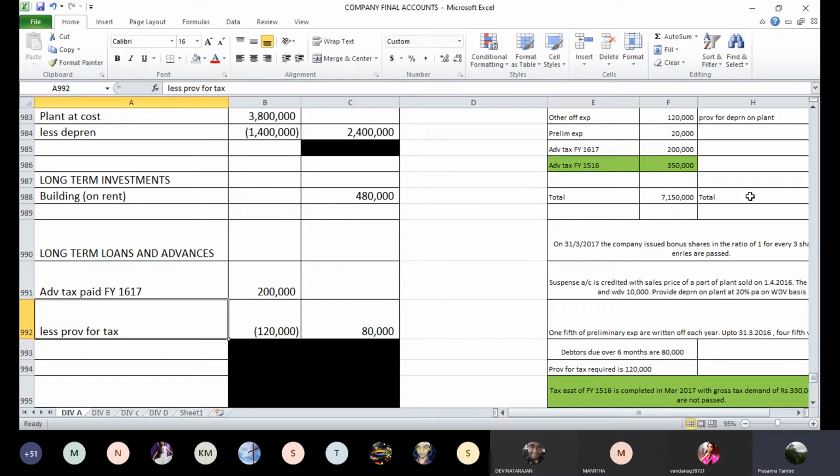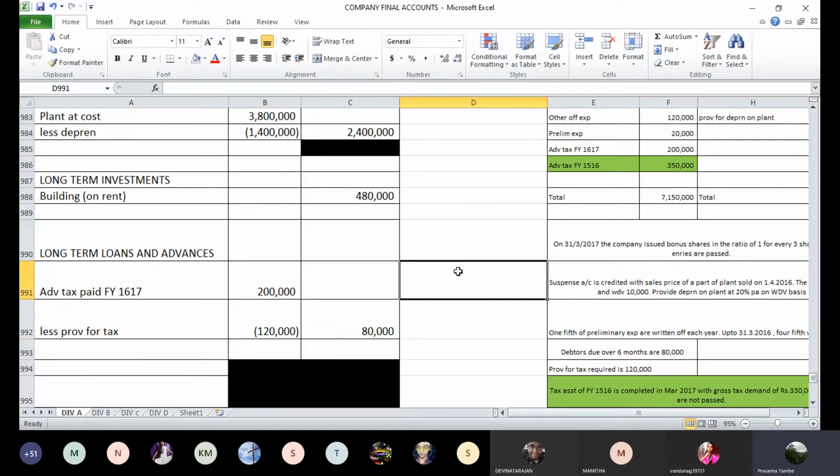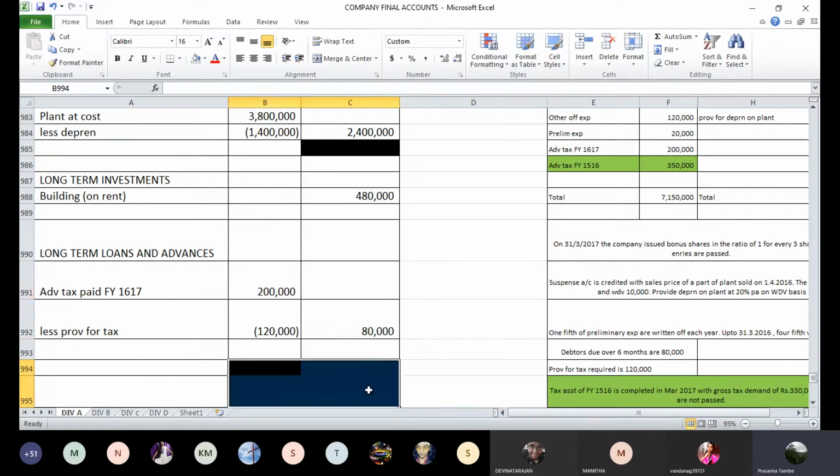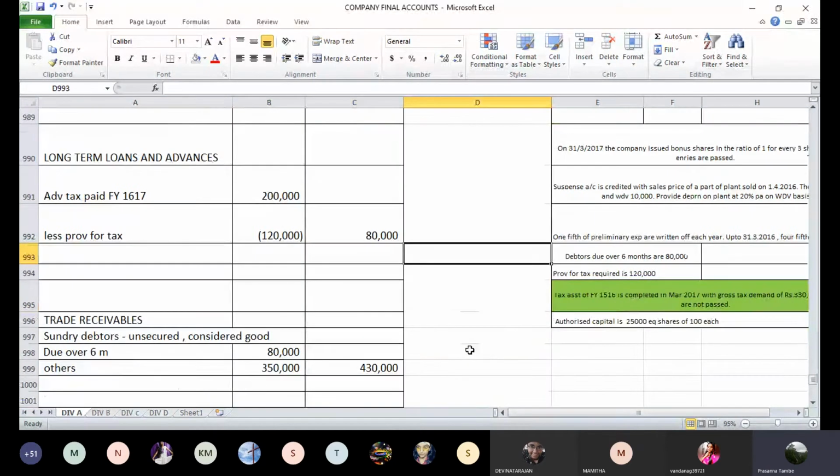Less provision for tax is 1,20,000, which we have just made, and then the balance will be shown in the outer column, which is a net balance of 80,000 rupees. Have you understood the presentation of taxation for current year? Yes, sir. Okay. So with this, all the adjustments are done.